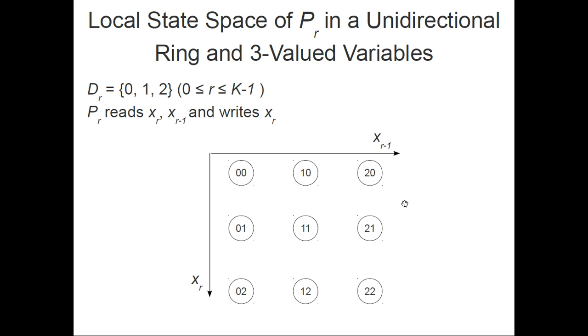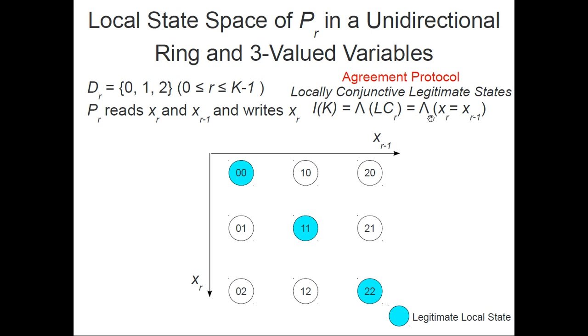So for example, if we consider an agreement protocol, locally in an agreement protocol, every variable xr should be equal to its predecessor's variable xr minus 1, and this is for process pr. So we can locally verify that the process is in a local legitimate state. So the notion of a local legitimate state is possible to define here, since we have locally conjunctive sets of legitimate states, and we'll keep this for the rest of our presentation.